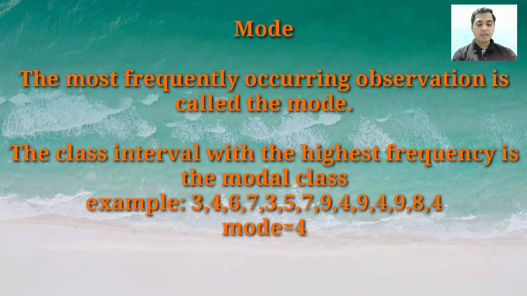Here, as per the observation, we can see that 4 is the frequently occurring observation. So the mode of the given data is 4.